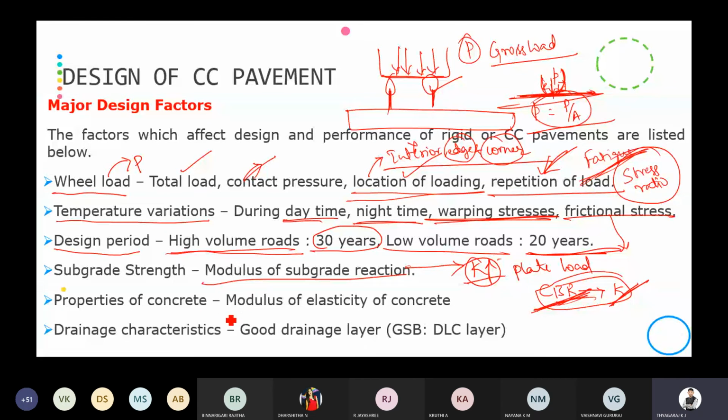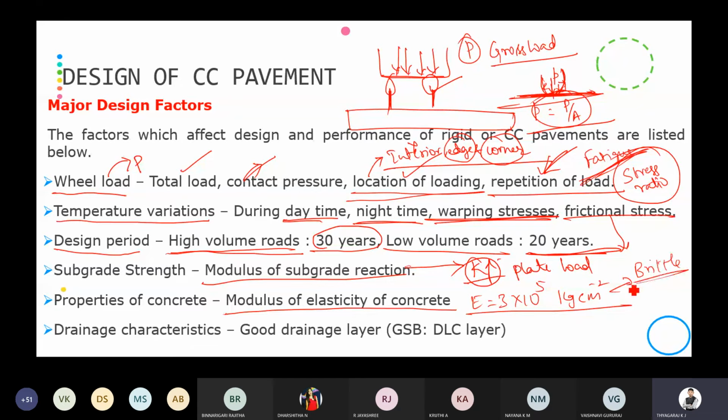Okay. Next comes the modulus of elasticity of concrete. We have seen that the modulus of elasticity of concrete is equal to 3 into 10^5 kg per centimeter square. This is the constant value which will be used as the modulus of elasticity. Since concrete is not flexible in nature, it is a rigid structure and it behaves like a brittle material. When you apply the load, it will break easily, at a lesser load only.